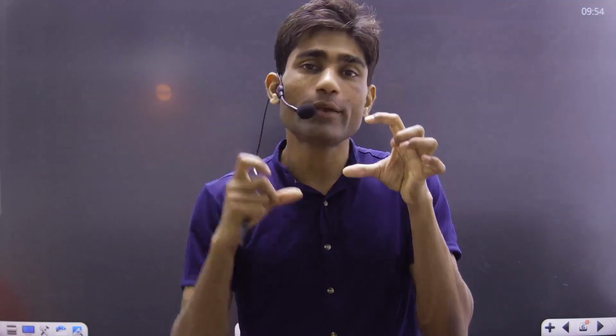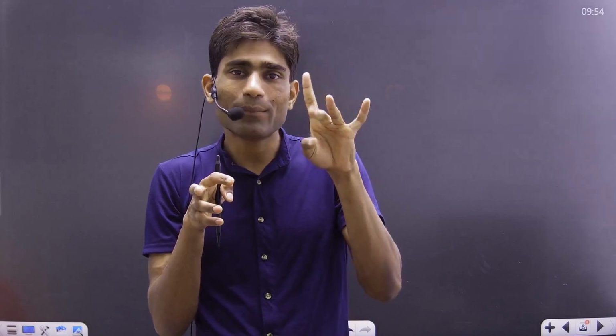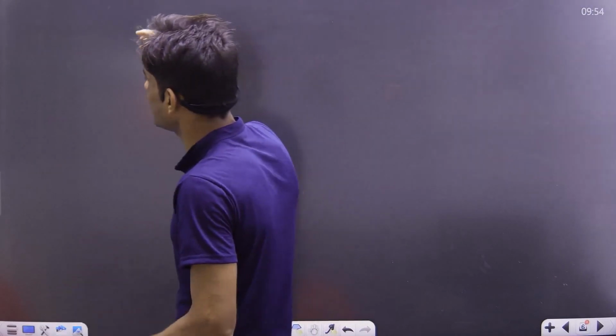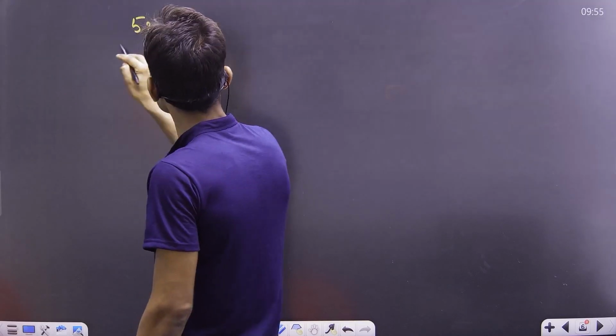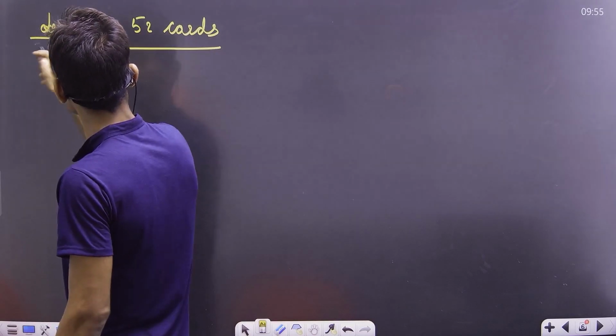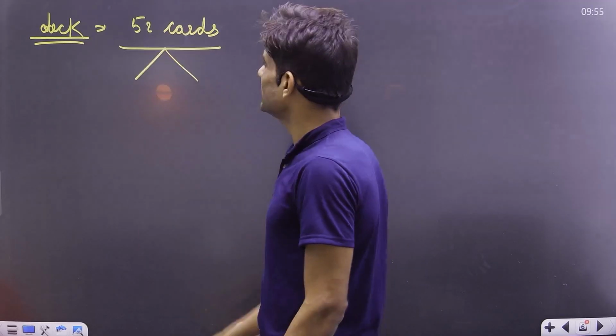Now the next part is the deck and coin. What happens if we use a deck of cards? We know that a deck contains 52 cards. It is divided into 4 different parts: diamond, spade, and so on, 4 different suits. Total number of cards in our deck is 52, which is divided into 4 sets.